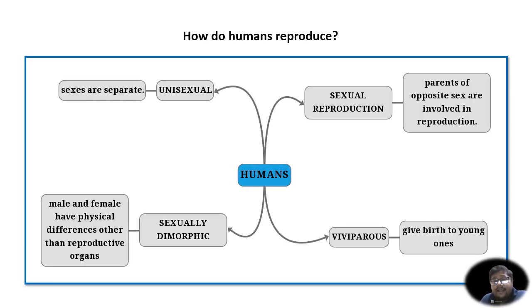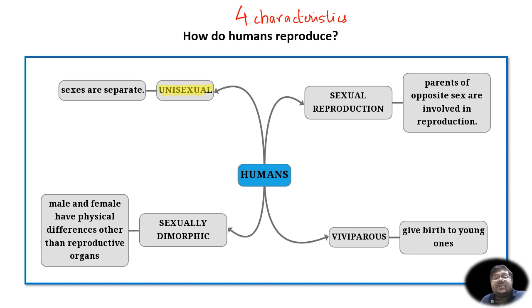Now in this slide, there are four characteristics written regarding human reproduction. All these four characteristics are important before we start studying about the different reproductive systems and the chronological order of events in reproduction. So we should know these four characteristics. The first characteristic about human reproduction is that humans are unisexual organisms.